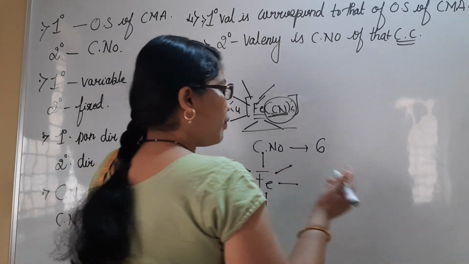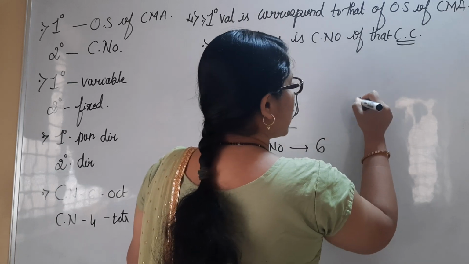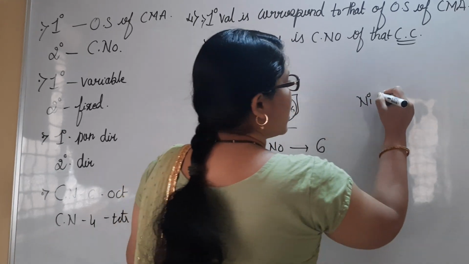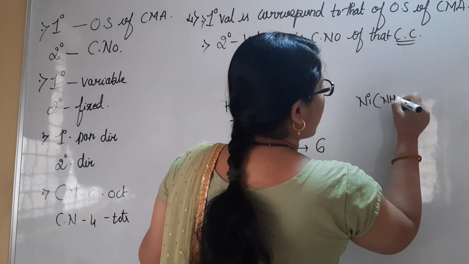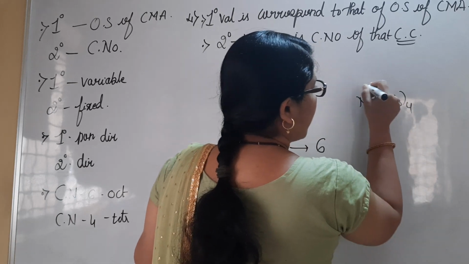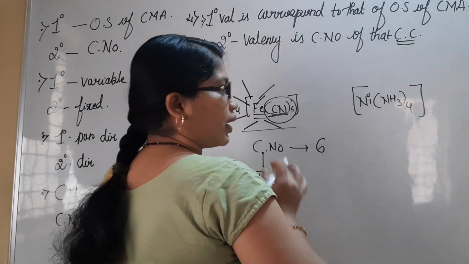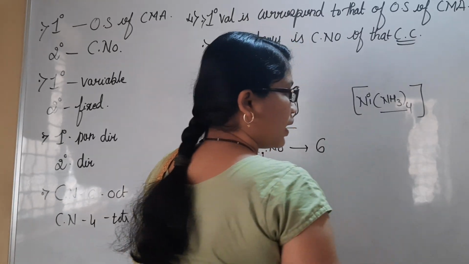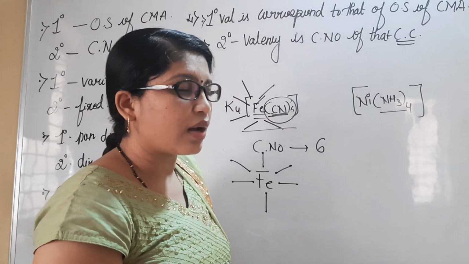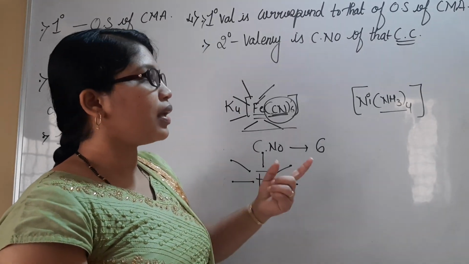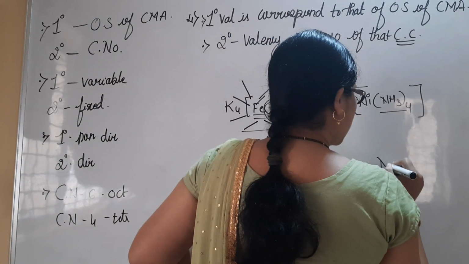Okay, if we have another example, let us consider a nickel complex. Nickel has NH3 4. This is the complex I have here. Any counter ion we can consider. As we are interested in secondary valency, there are 4 NH3, the ammonia molecules, donating their electrons to the central metal atom. So this is Ni.